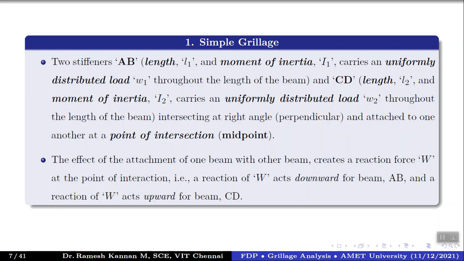And also for this example, we take the point of intersection of the AB and CD beam at the midpoint, right, for the convention, right? And we also see that the effect of the attachment of one beam over the other creates a reaction force. Normally when we solve a simply supported beam, we take reactions at the end supports when a load applies on it. But in this case, there is a beam that puts its own pressure, so that's considered to be a point load as well.